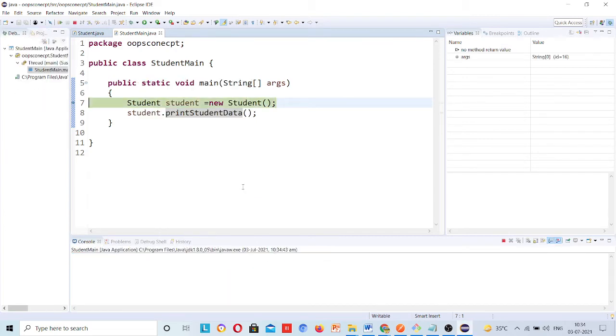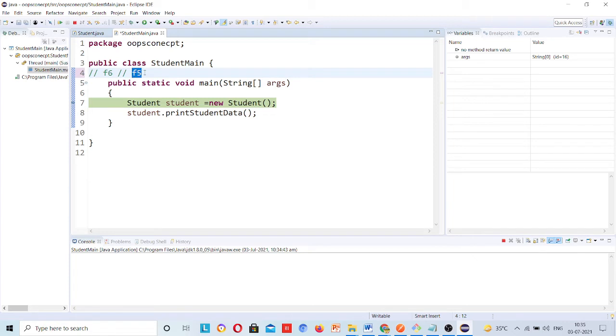Now you have to understand two things. You have F6 and second you have F5. F6 will execute any method, but F5 will go inside that method.